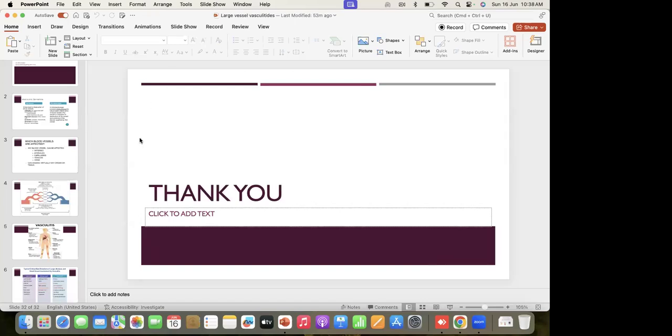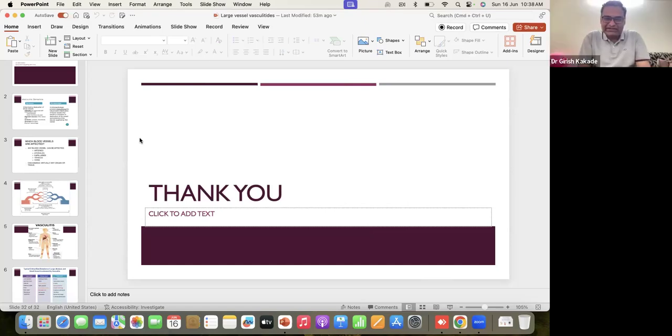Question: what is the difference between migraine and temporal arteritis headache? So usually migraine we see in younger females, younger patients. They are having the headache usually going on for many years. Temporal arteritis headache is usually seen in older population. So in older population, a new headache which is coming up, we don't suspect migraine in those patients.